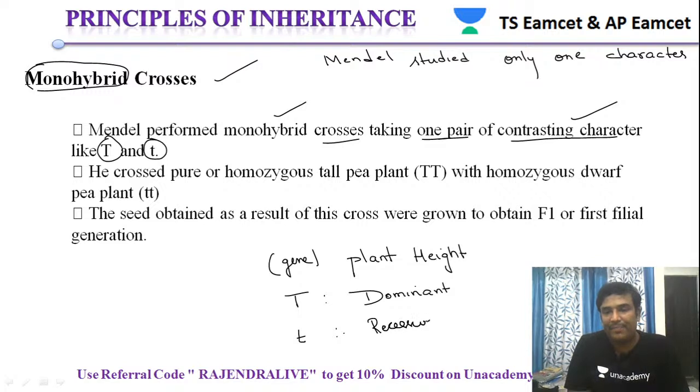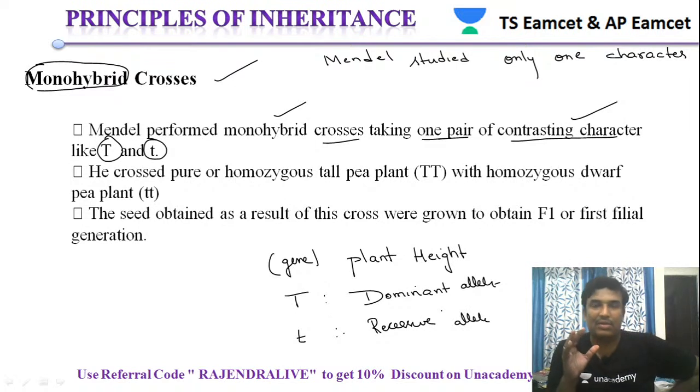So now this is a recessive allele actually. This is the recessive allele, whereas capital T is a dominant allele. So small t is a recessive allele. So Mendel's crosses. Mendel first studied one character at one time.